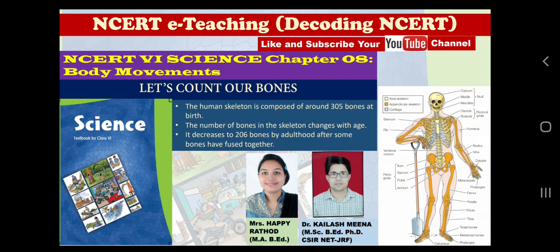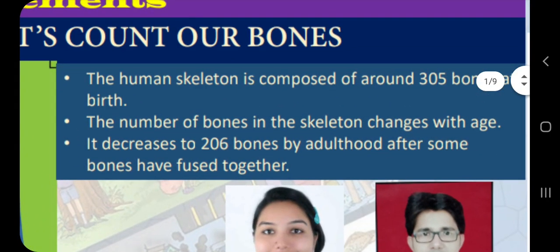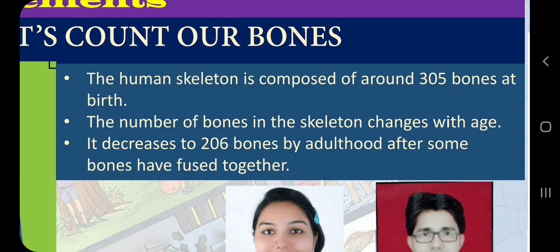Now let me read one statement from this chapter as it is from NCERT. The human skeleton is composed of around 305 bones at birth. The number of bones in the skeleton changes with age. It decreases to 206 bones by adulthood after some bones have fused together. So what does this statement mean?